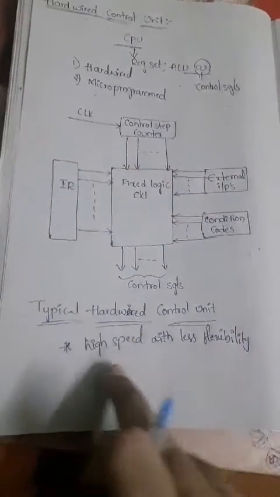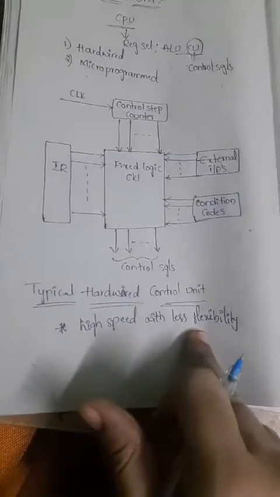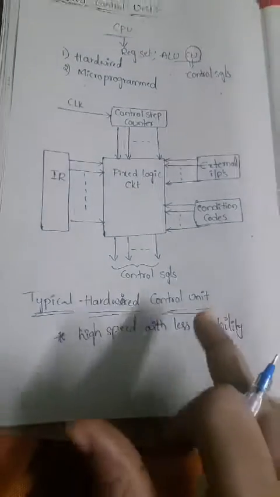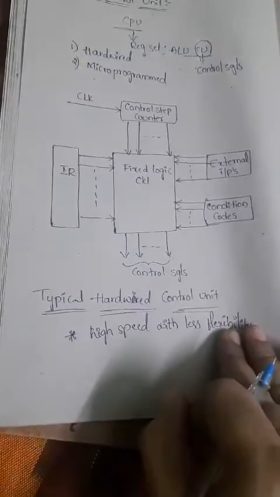The meaning is that hardwired control units generate the control signals at a faster rate, and also consist of less flexibility.